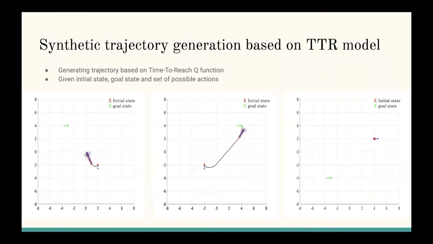Here you can see how the underlying TTR-based Q function decides the optimal path to the goal given an initial state. You can see the different actions around the red circle showing the human state, and you can see the green arrow as the position and heading of the goal state. We use these generated synthetic trajectories in the first set of experiments for the evaluation of our predictions.